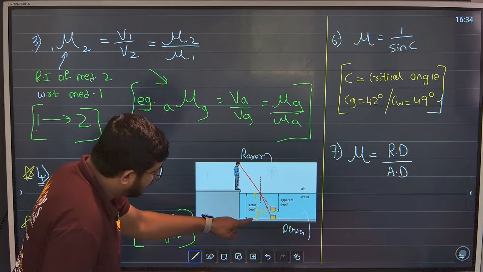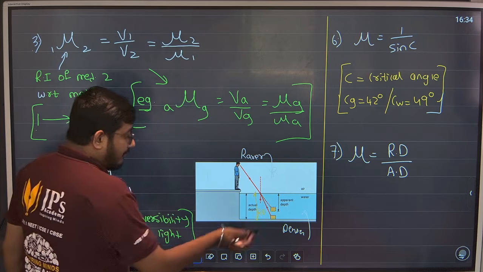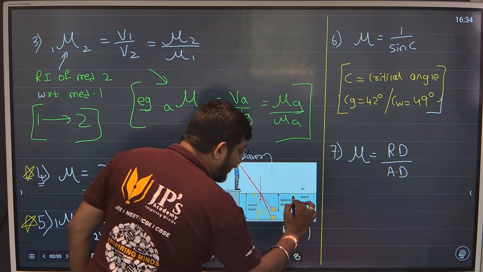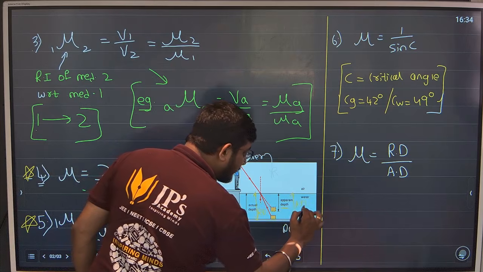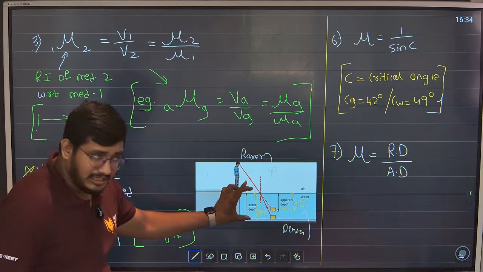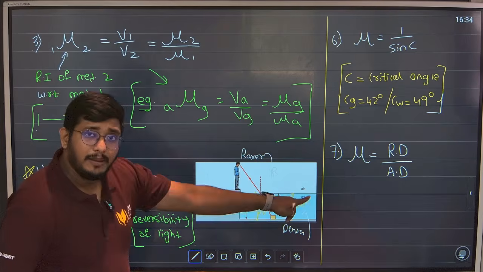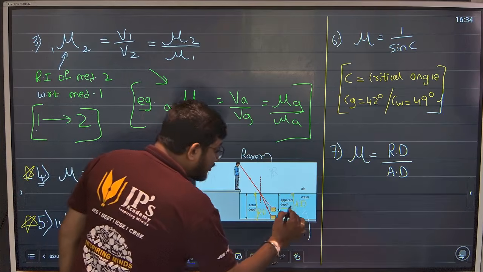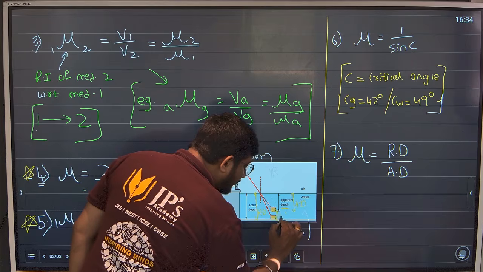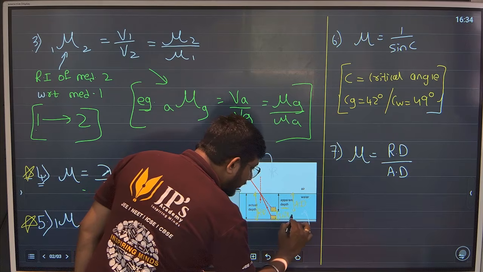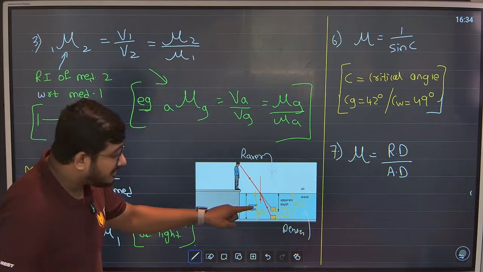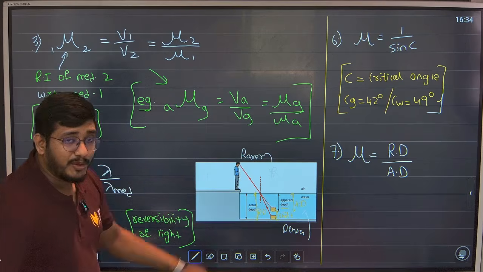From here to here is real depth. But where we are seeing it is called apparent depth, AD. This is real depth, the actual object. We are seeing it over here, that is apparent depth. So the object shifts from here to here. This is called shift. The object is shifting from this point to this point.